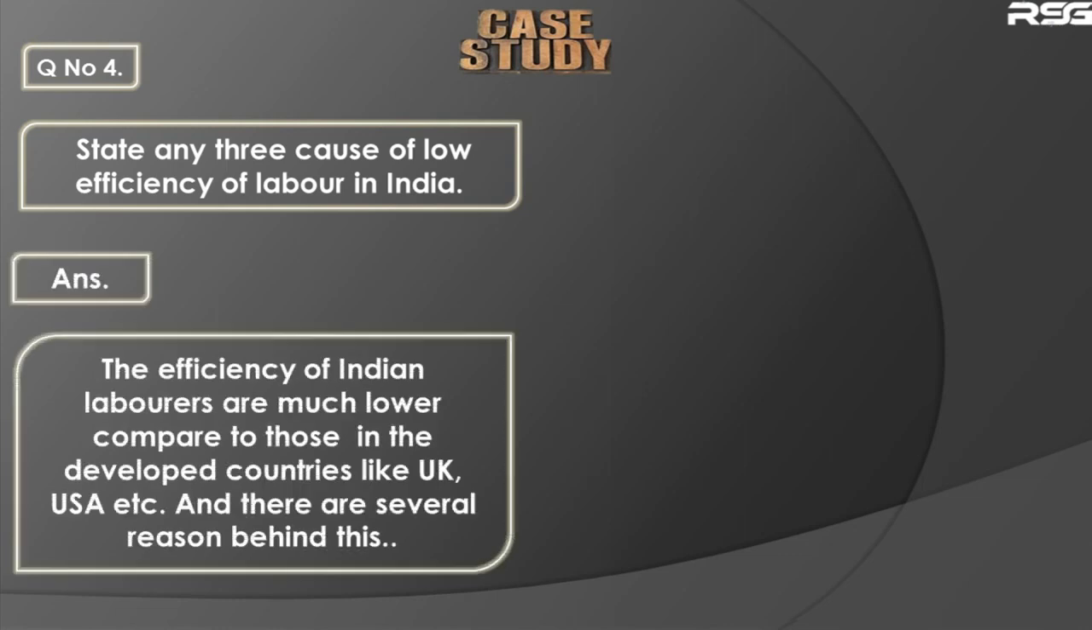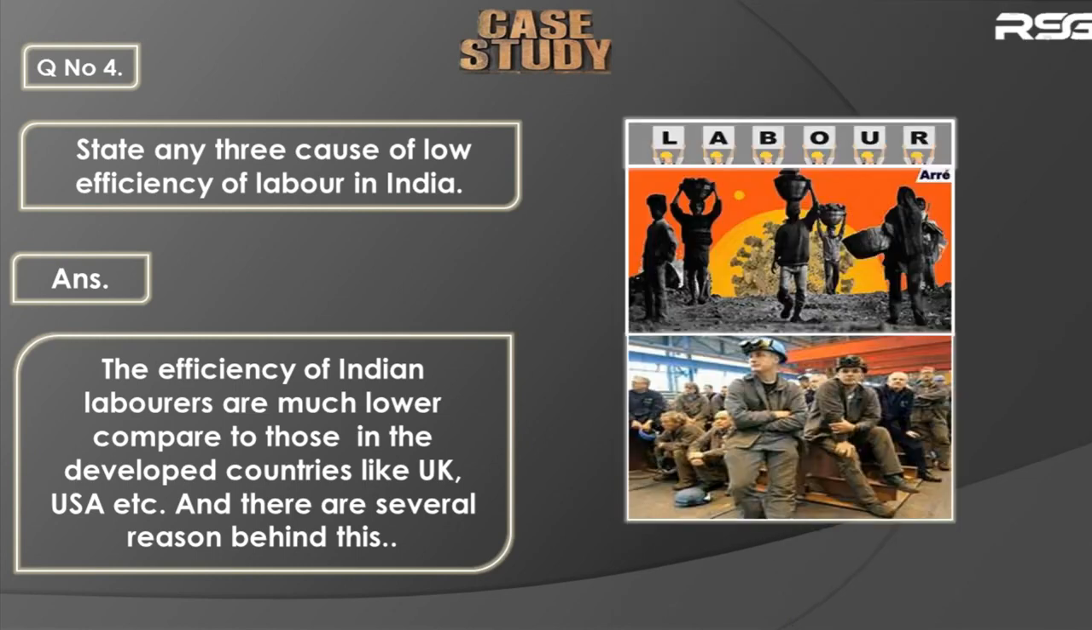Okay, now we're going to see this. We say that efficiency of labor in India is very low, isn't it? So now we're going to see the various causes behind it. Very often we say the efficiency of Indian labor is much lower compared to the laborers in UK or USA. So what is the reason behind it? Why is the efficiency of Indian labor very, very low compared to the laborers in UK, USA, etc.? Now we will see the reason behind this.